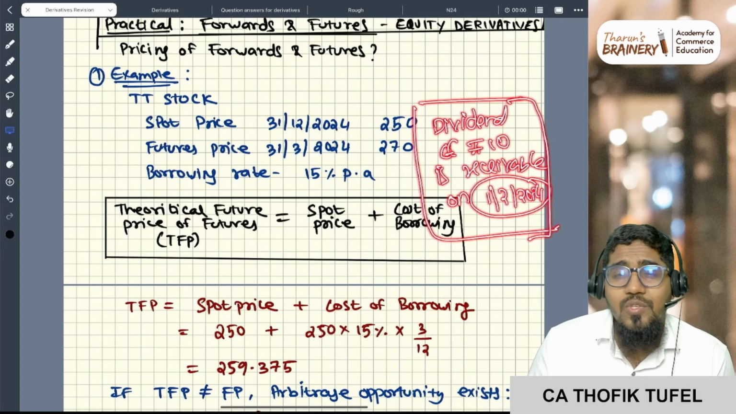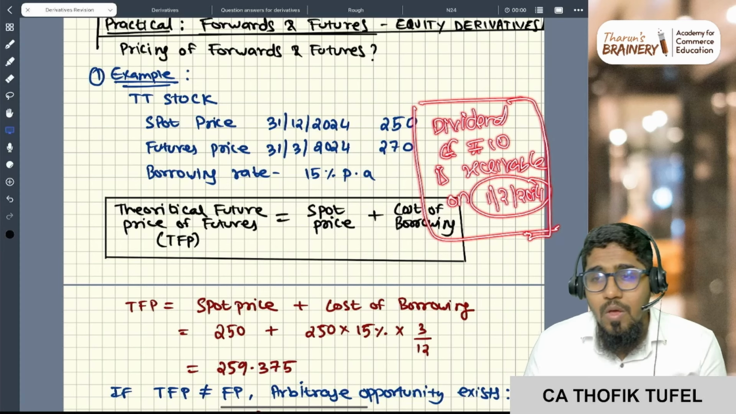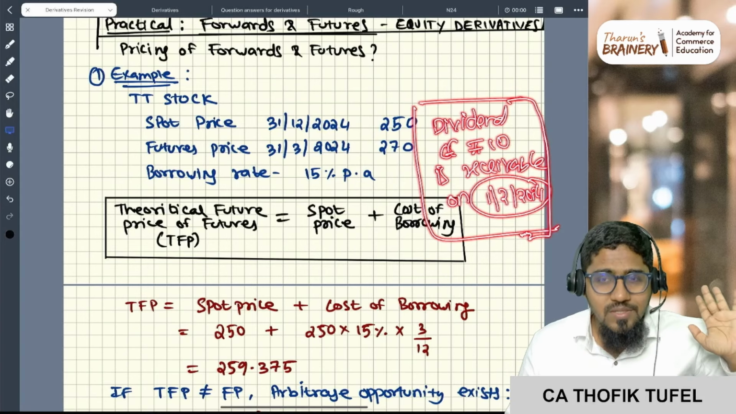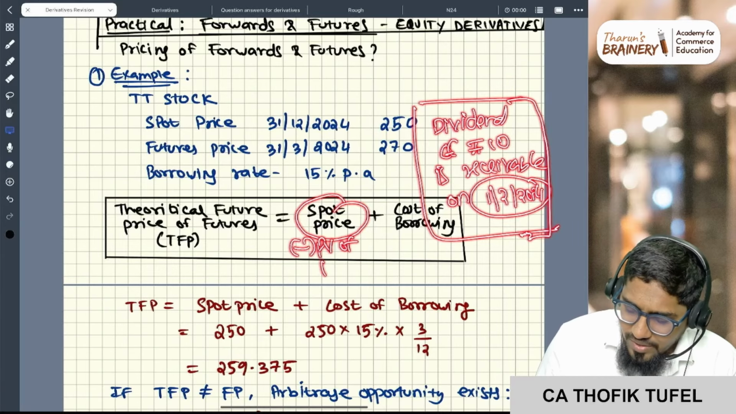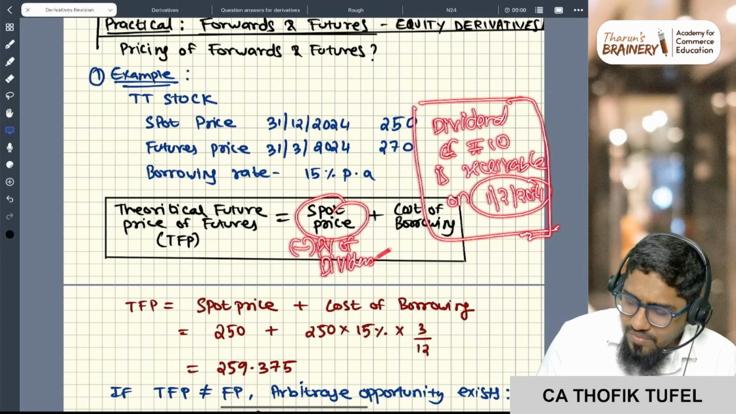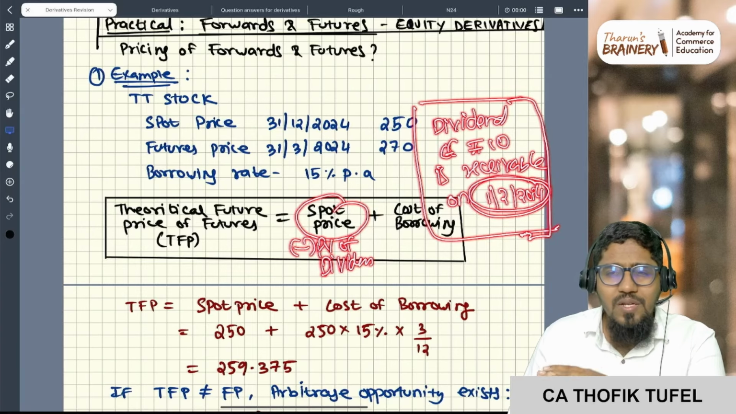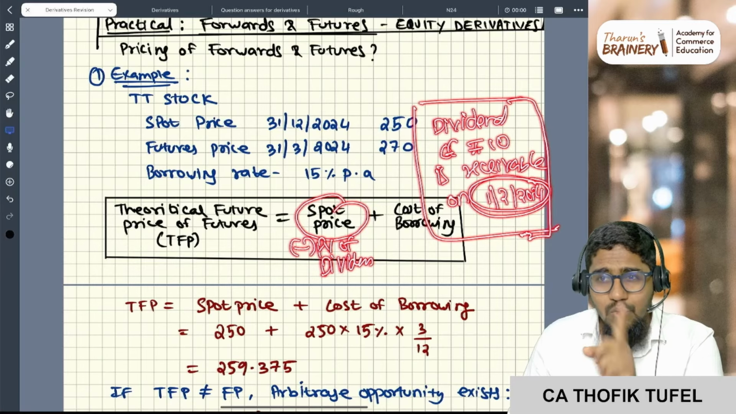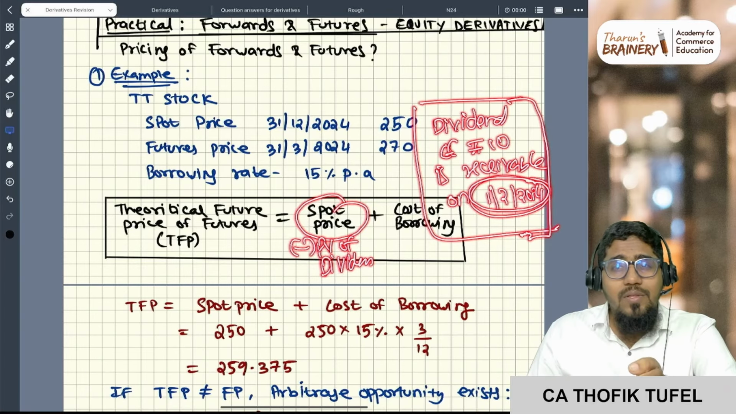Sir, in that case how should I do it, sir? Whenever you have this dividend adjustment in the question, always reduce the present value of the dividend from the spot price. From this spot price you reduce the present value of the dividend. Sir, what is the present value of the dividend? This dividend is going to be received on 1st February, correct? You are at 1st January. So after 1 month, you're going to receive the dividend. So do present value for 1 month.